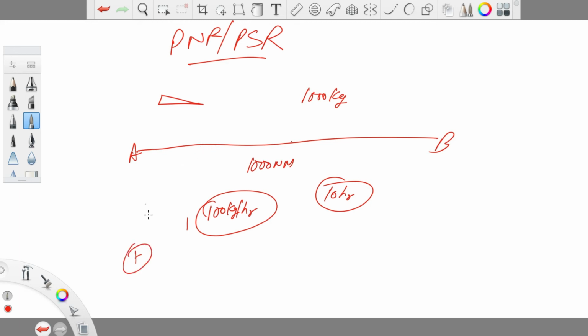Let's take an example that this aircraft took off with only 200 kg. So with 200 kg, to come back here, the aircraft can go up to only this point. So with 200 kg, this aircraft has to go in this direction and come back in this direction. So 100 kg will be spent in going from point A to point C, and 100 kg will be spent in coming back from point C to point A.